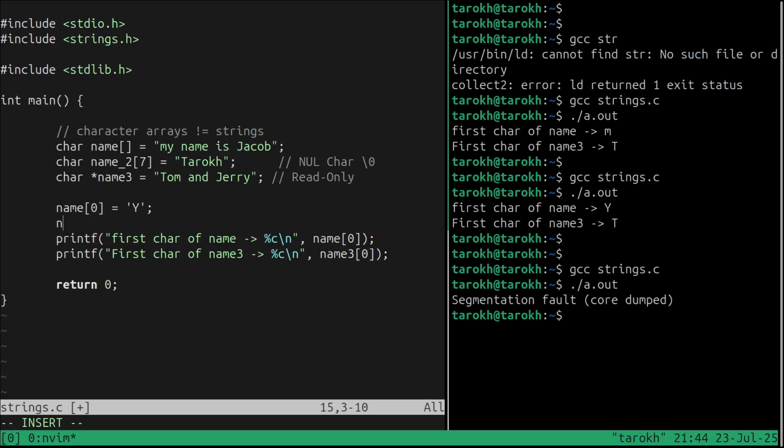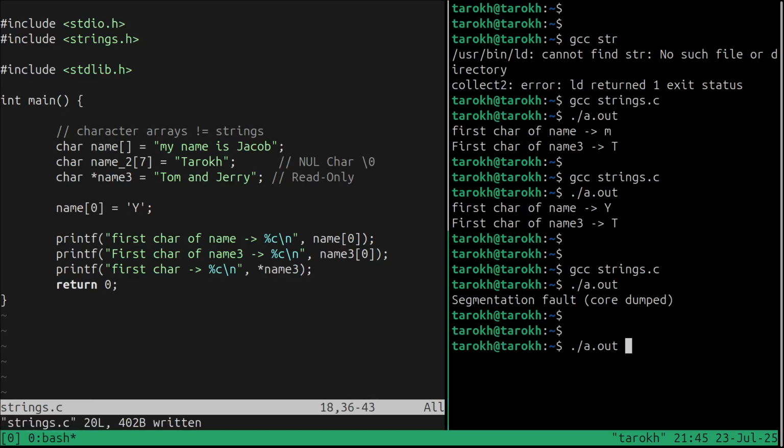But some questions here. What if we do this? First char, percent c. What do you think we'll get here?